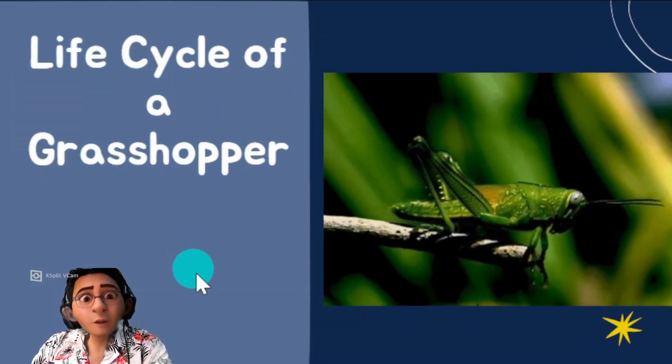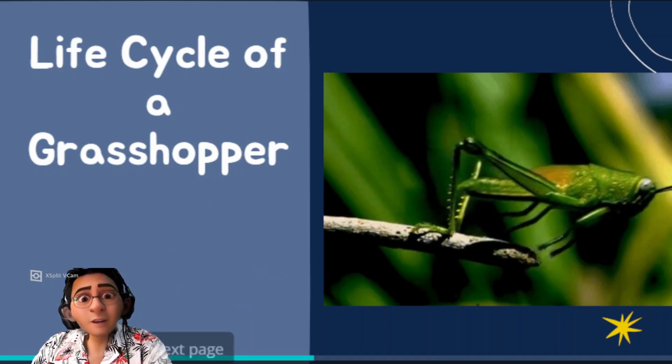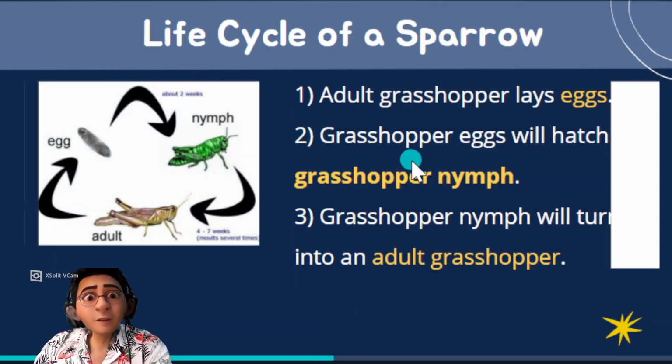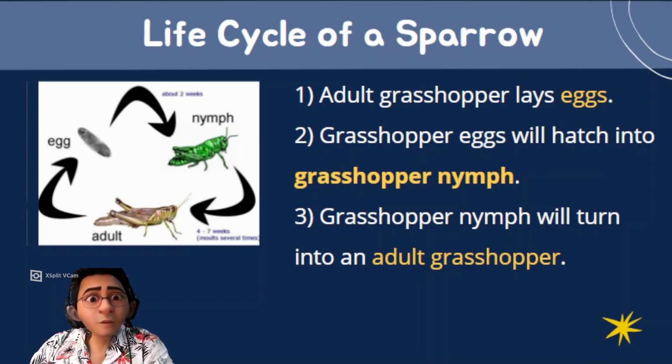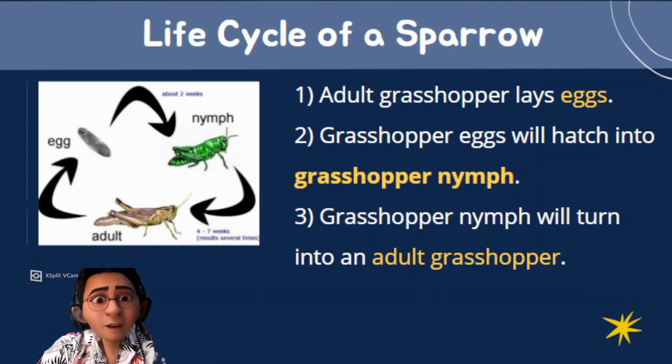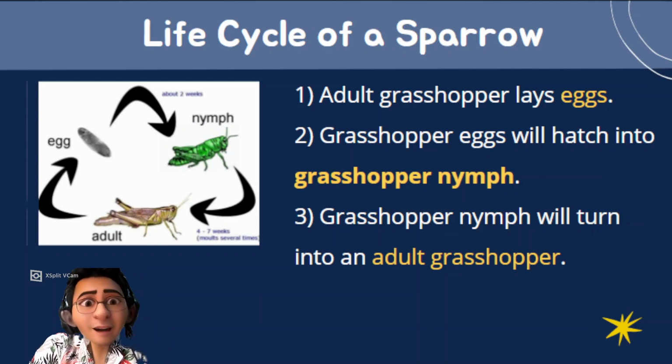Then we learn about life cycle of a grasshopper. Sorry, wrong topic. But then this is a grasshopper. Grasshopper have three stages. Adult grasshopper lays eggs. Grasshopper eggs will hatch into grasshopper nymph.